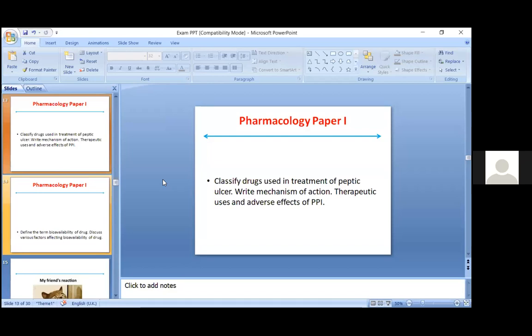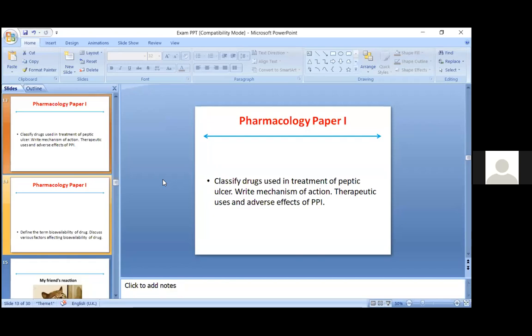So mention the drugs for neutralization of gastric acids. Then you have to also mention anti-H. pylori drugs. This is a very important part of the treatment of peptic ulcer, which most of the students miss. But 30 to 50% of the patients heal after giving these anti-H. pylori drugs. So this is also expected in this question. Then mechanism of action, everybody knows, therapeutic uses and adverse effects.